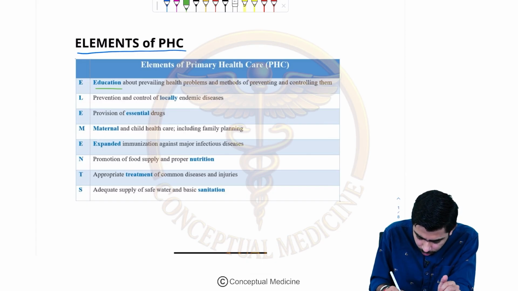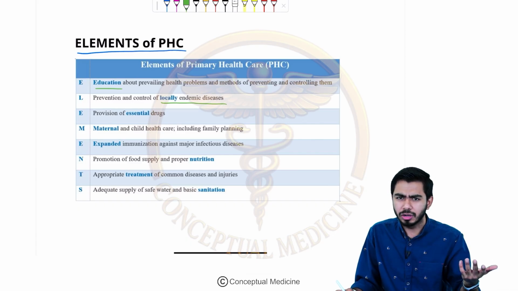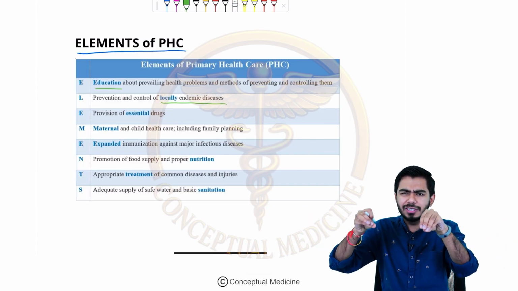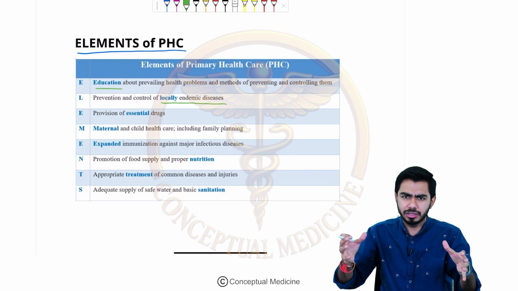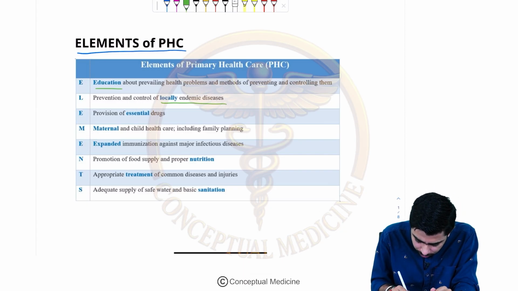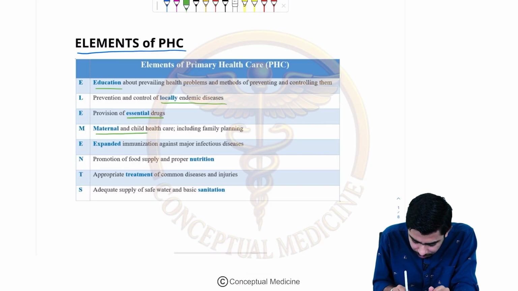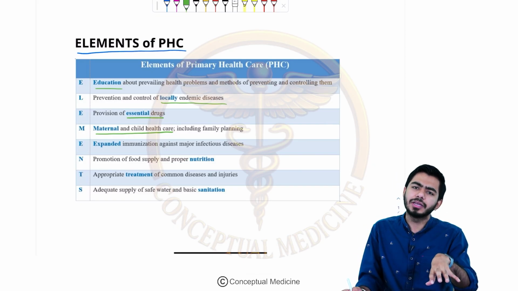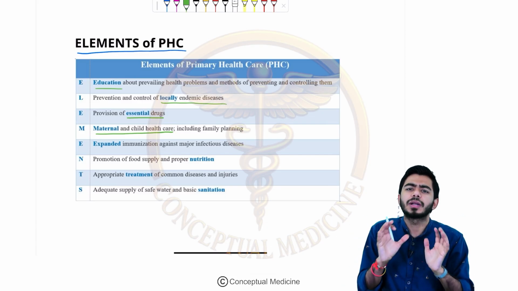L is for locally endemic disease. Locally endemic disease could be malaria, typhoid, or any other disease. It means that in a particular community, whatever disease cases come very regularly, or at a very regular period of time, these are the endemic diseases, present from before. E is for essential drugs. M is for maternal and child health care. So what are the responsibilities of primary healthcare? These are the elements, and these are the functions of primary healthcare.